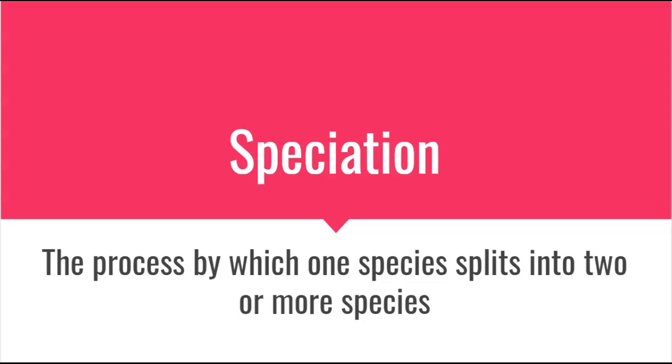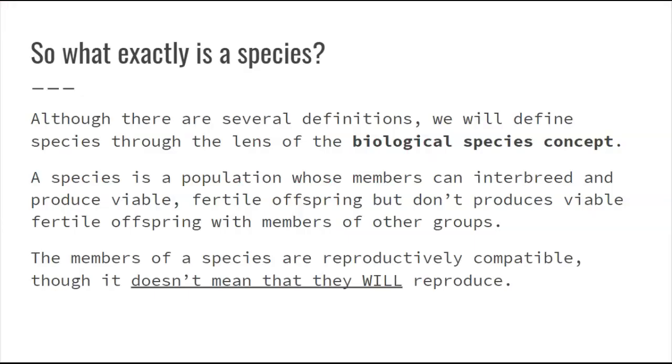Okay, so we have learned how natural selection can act on a species, but here let's learn about how we actually get new species that come about. To start off, we need to really have a definition of species. We're going to use what's called the biological species concept as our definition. Basically, a species is a population of organisms whose members can interbreed and produce viable, fertile offspring.